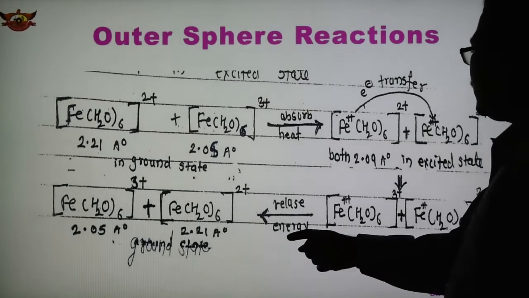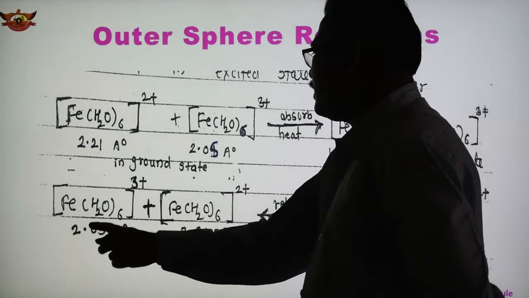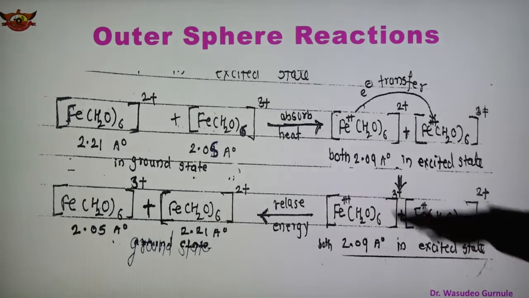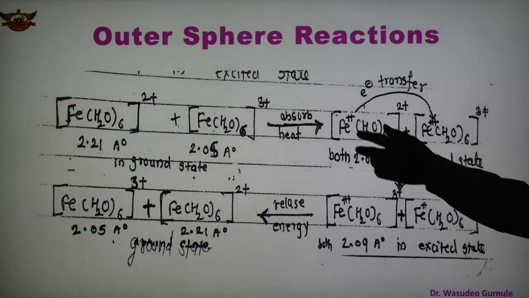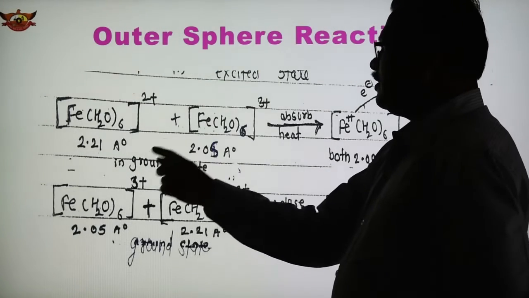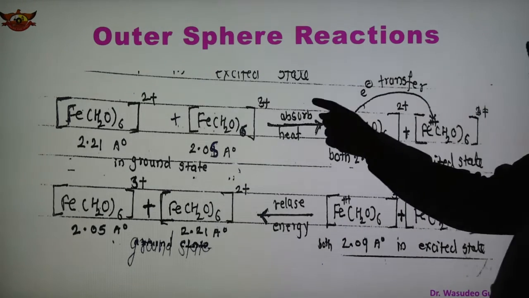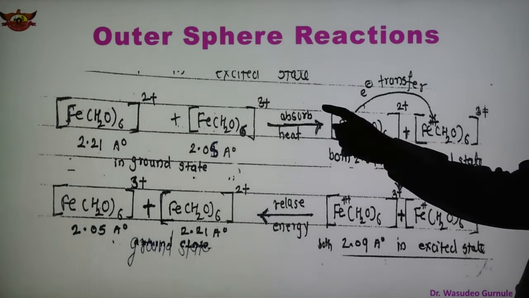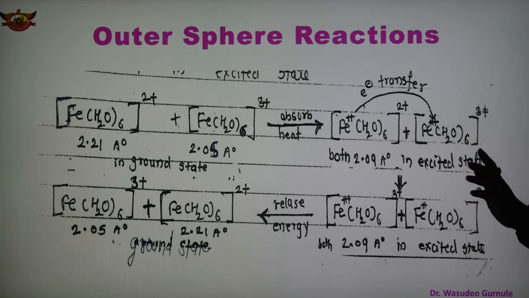When we release the energy, we come back and the complexes separate, one with 2.05 angstrom and the other 2.21, and we get the ground state again. These are the changes in the coordination sphere, and only the charge is changed. The reactants in the ground state have different FeO bond distances. When they absorb heat, we get the excited state, where both have 2.09 angstrom FeO bond distance.